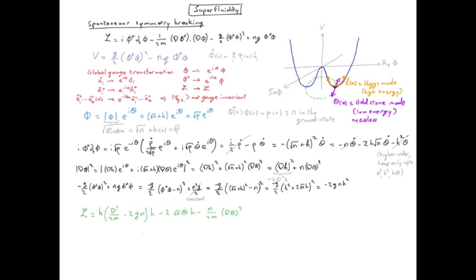Our next step is to quantize, and we will do that using the path integral formulation instead of canonical quantization, because that will allow us to integrate out the high energy mode, which is the Higgs mode, more efficiently.